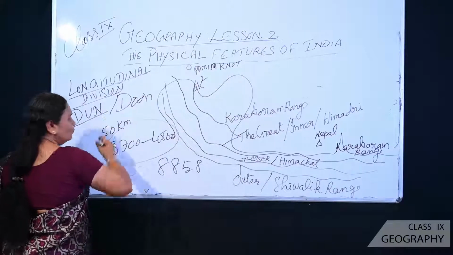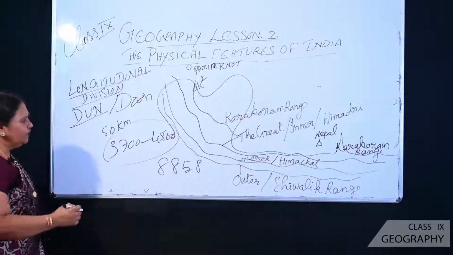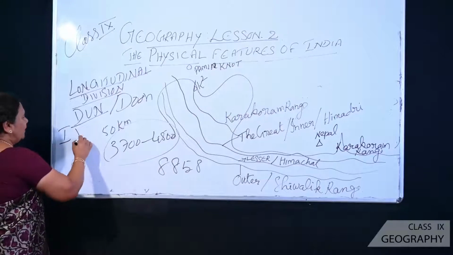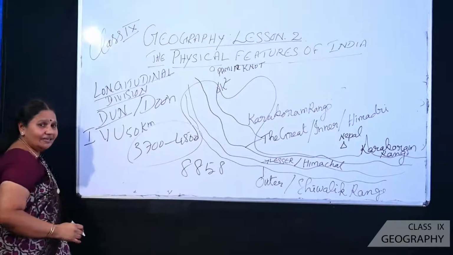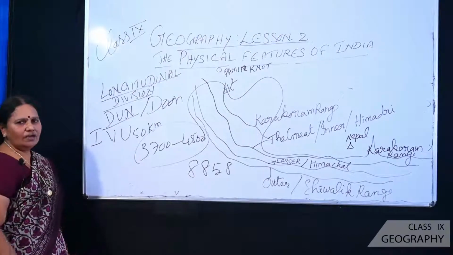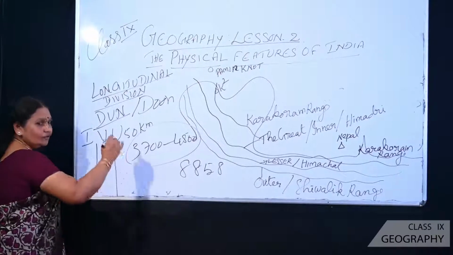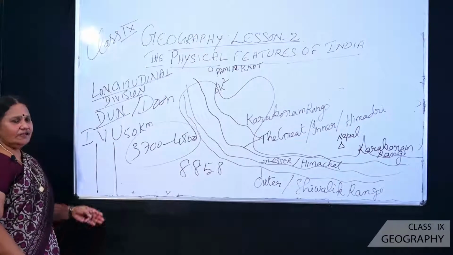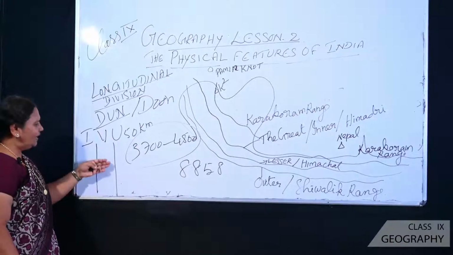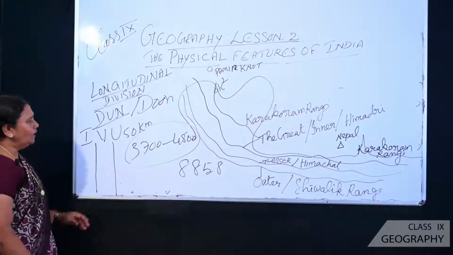What do you mean by dune? A dune is nothing but a valley. We know that there are different types of valleys: I-shaped valley, V-shaped valley, U-shaped valleys. Different types of valleys are there. But these dunes are nothing but longitudinal valleys. Longitudinal valleys means they are very deep, the valleys running like this. Such longitudinal valleys are called a dune.